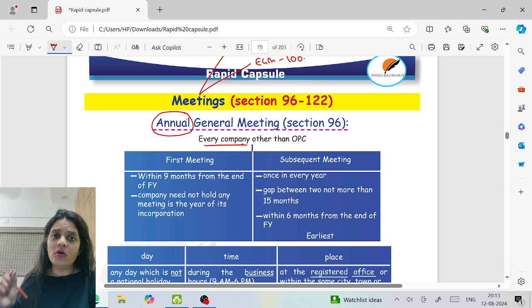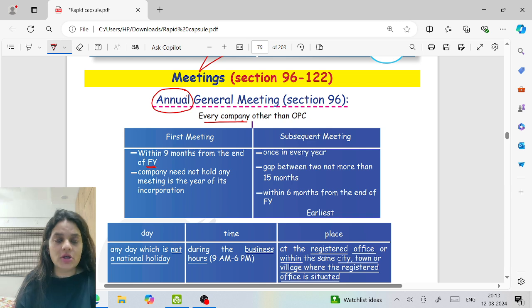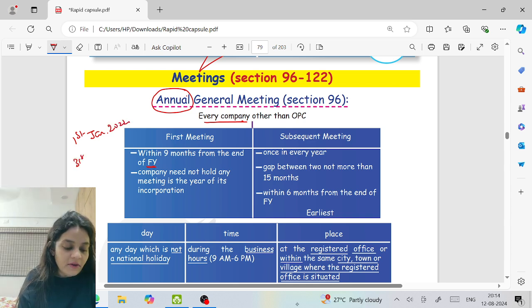Now, what is the time for holding the meeting? For the first AGM, the meeting should be held within 9 months from the end of the financial year. What do I mean by financial year? A period which ends on the 31st of March. And if my company is incorporated on or after 1st Jan, it means 31st March of the following year. That means if it is incorporated on 1st Jan 22, my first financial year will be from 1st Jan 22 to 31st March 23.